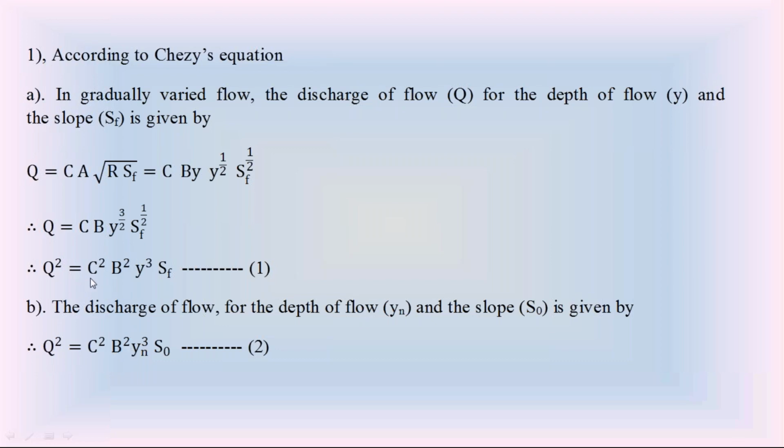Since LHS is same in both equations, equate the RHS in both equations. Equation 1 RHS: C square B square Y cube SF. Equation 2 RHS: C square B square Yn cube S0. When you equate these RHS, C square B square will cancel. So by equating equations 1 and 2, after this cancellation of C square B square on both sides, you will get Y cube into SF, this is gradually varied flow, is equal to Yn cube into S0, this is the uniform flow at normal depth Yn.